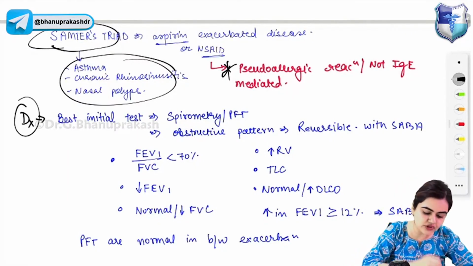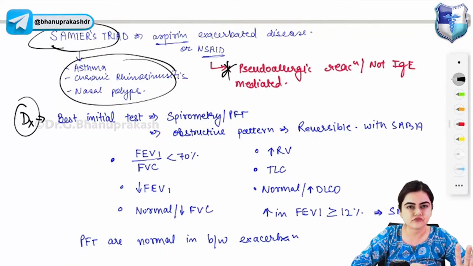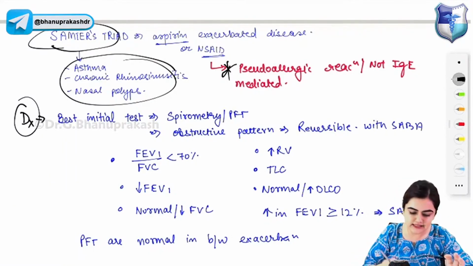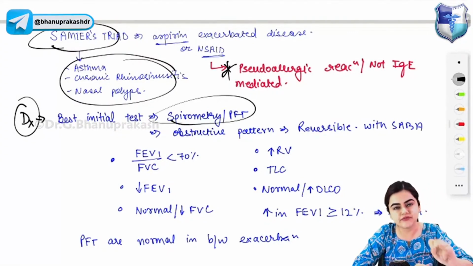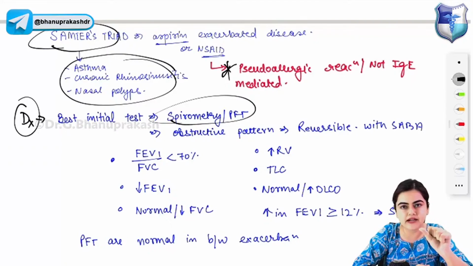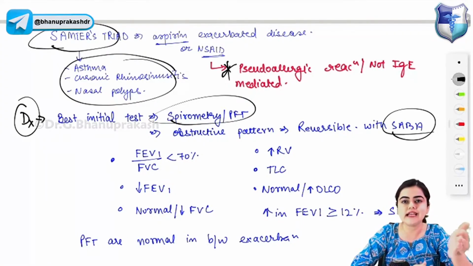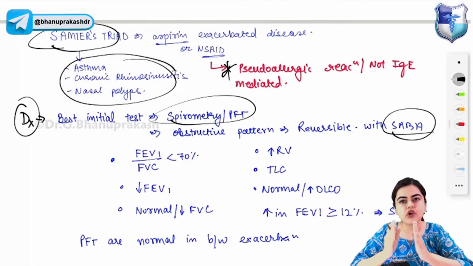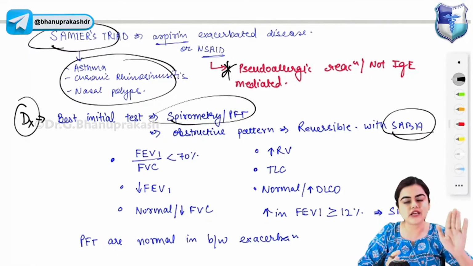Okay, now coming to diagnosis. How do you diagnose asthma? The best initial test for diagnosis of asthma is spirometry, pulmonary function test. If there is an obstructive pattern, you will give SABA to the patient, short acting beta agonist. When you give a short acting beta agonist, the obstruction will get reversed. So reversible obstruction by giving SABA, your diagnosis points towards asthma.